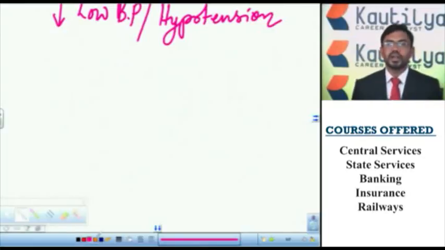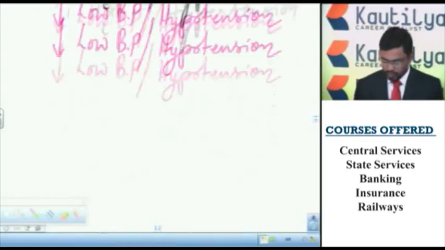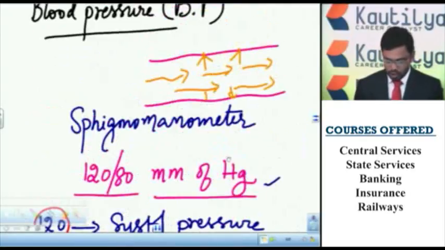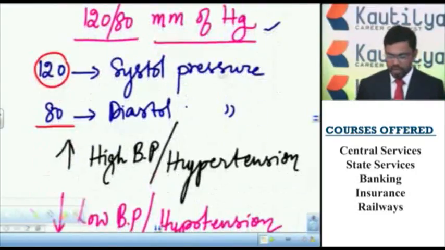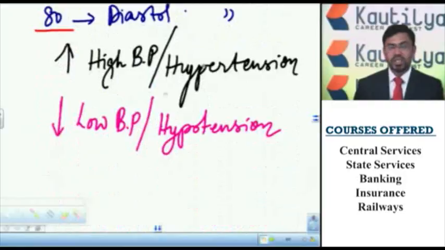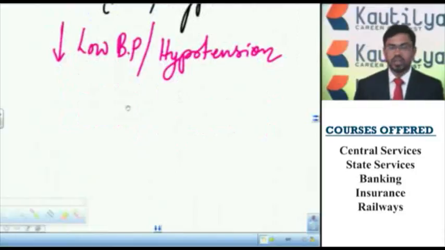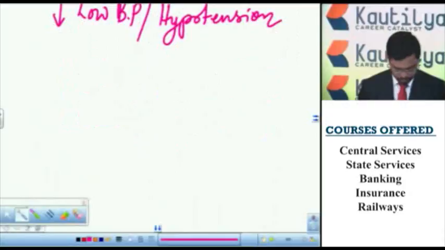So the pressure exerted by the blood on the walls of the vessels is called blood pressure. This blood pressure is measured with an instrument called sphygmomanometer. The normal range of blood pressure in a healthy person is 120 by 80 millimeters of mercury. Here 120 indicates systolic pressure and 80 indicates diastolic pressure. When the blood pressure is more than the normal value, it is called high BP or hypertension. When it is less than the normal value, it is called low BP or hypotension.